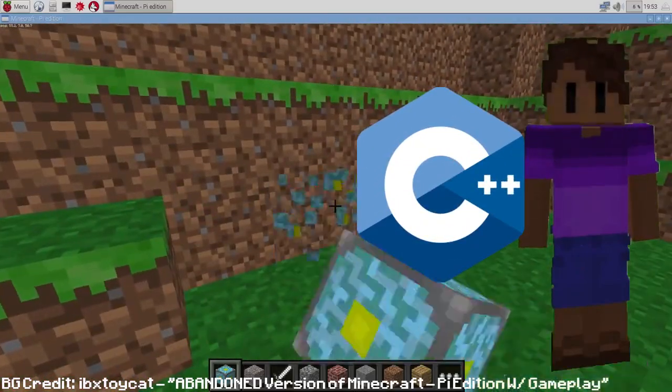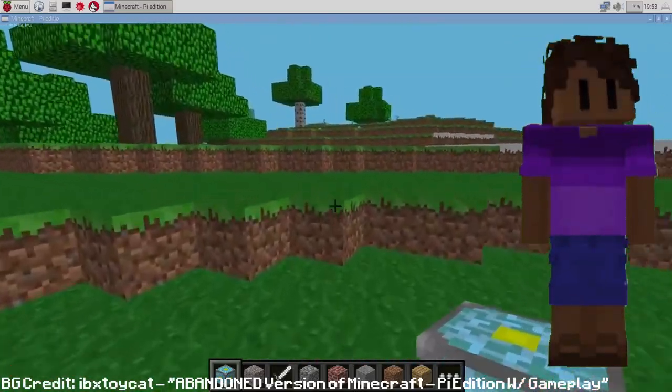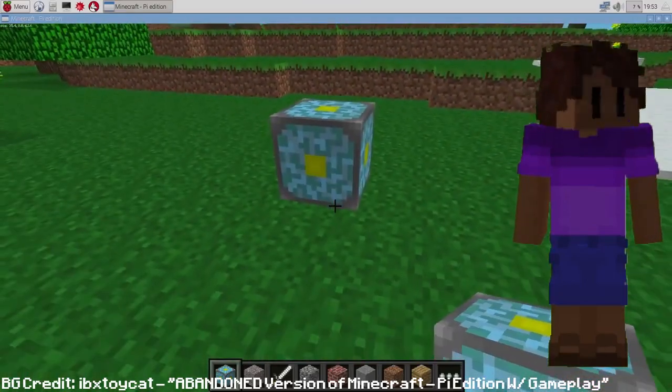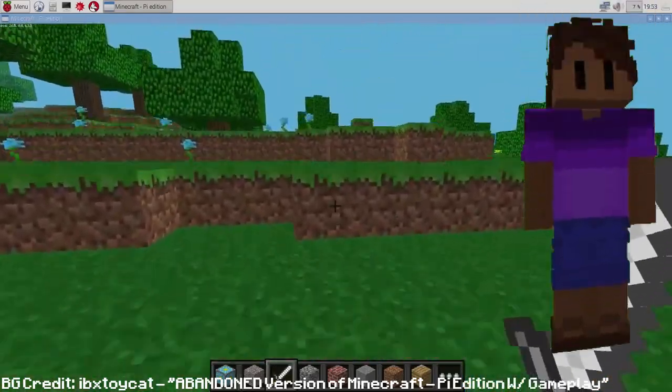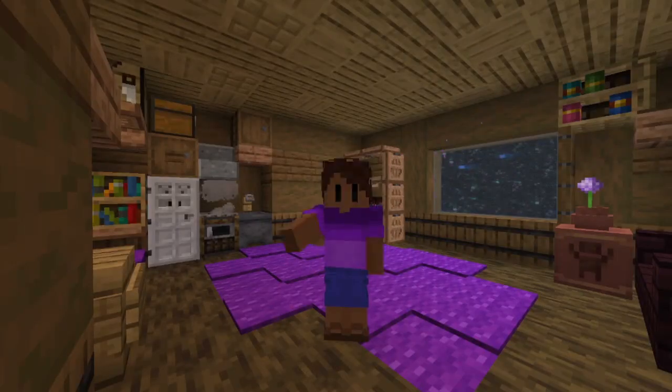Pi Edition also has support for multiple programming languages, as it is intended to be used as an educational tool for novice programmers. Educational? That's just like our next edition, Minecraft EDU.